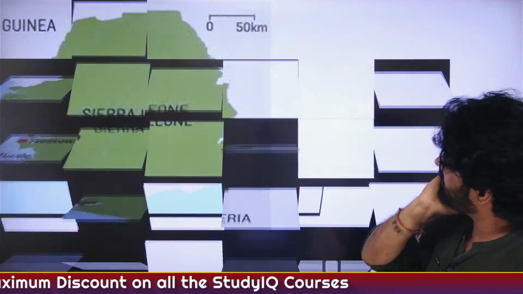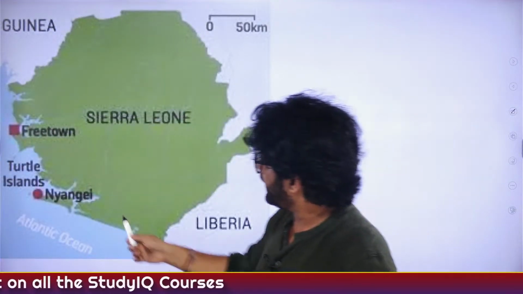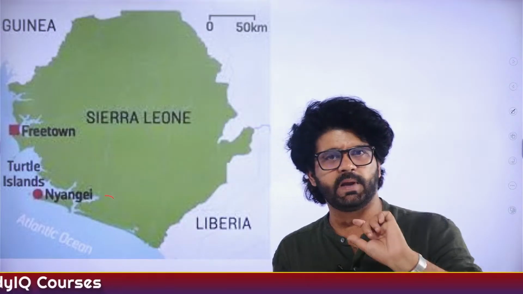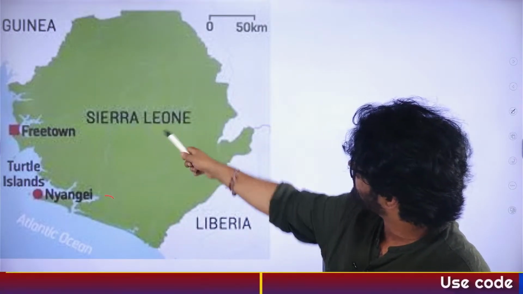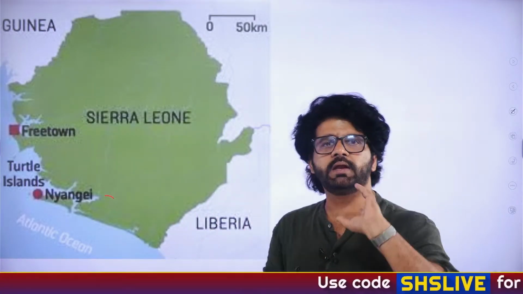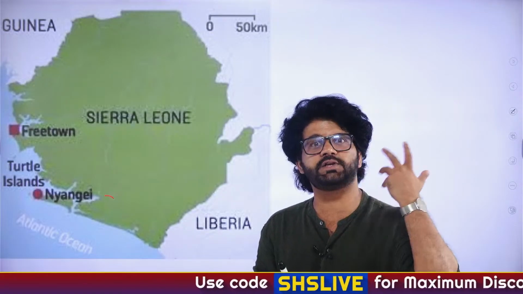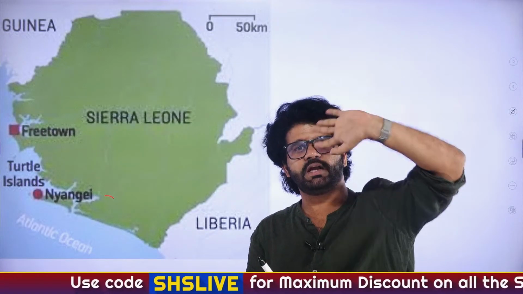Now Nyangai Island we are talking about. So this is Nyangai Island, Nyangai place on Turtle Island, which is there in Sierra Leone. Again, you can get confused. Many people are like, Sierra Leone is near Australia, this and that. No.